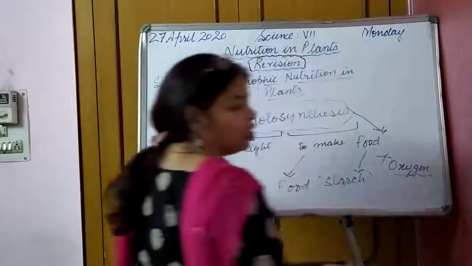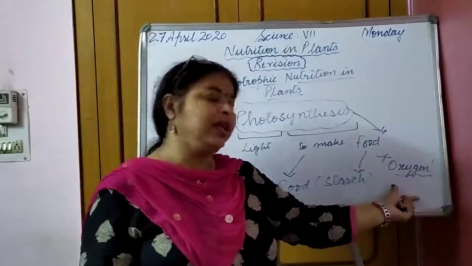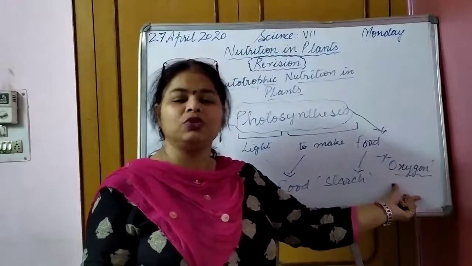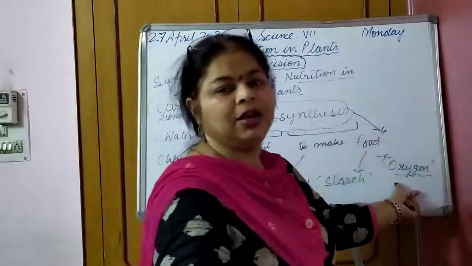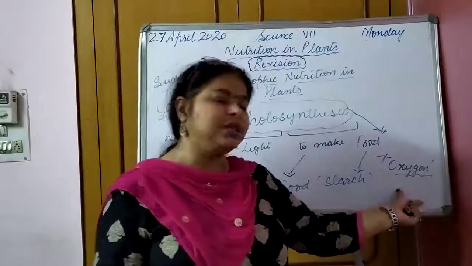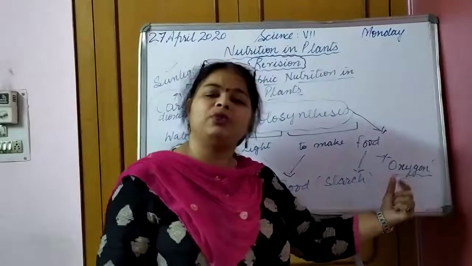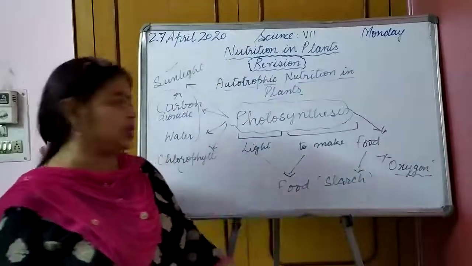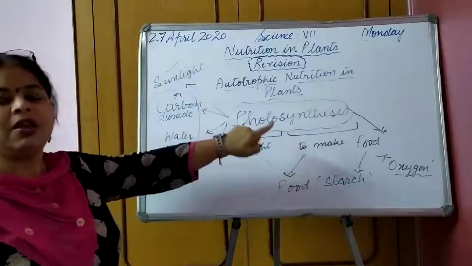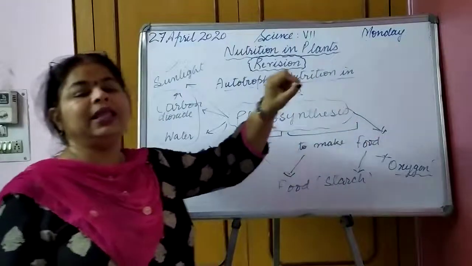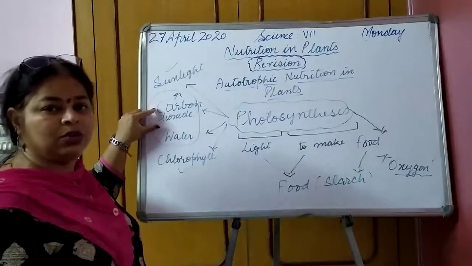Oxygen is the gas released by the process of photosynthesis, and this is waste for the plant. And for whom is it useful? For us. So this is how the process of photosynthesis takes place. Again, let us see. Photosynthesis is a process in which plants convert water and carbon dioxide. What are the two things?